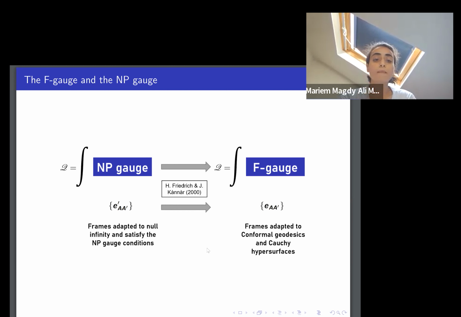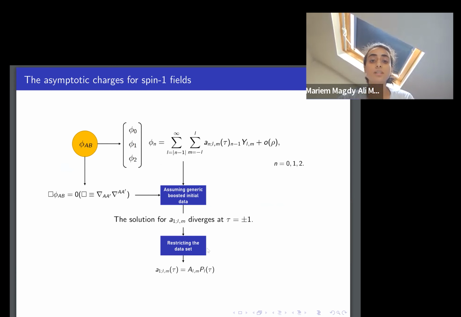Now, to analyze the charges specifically for the spin-1 field, we work in spinorial notation. The spin-1 field is expressed by a symmetric valence-2 spinor that satisfies this wave equation. If we contract the spinor with the F gauge frame, we get three components, phi0, phi1 and phi2. We can write these components at first order in terms of spin-weighted spherical harmonics, and then we have higher order terms that vanish at the cylinder at rho equal 0.